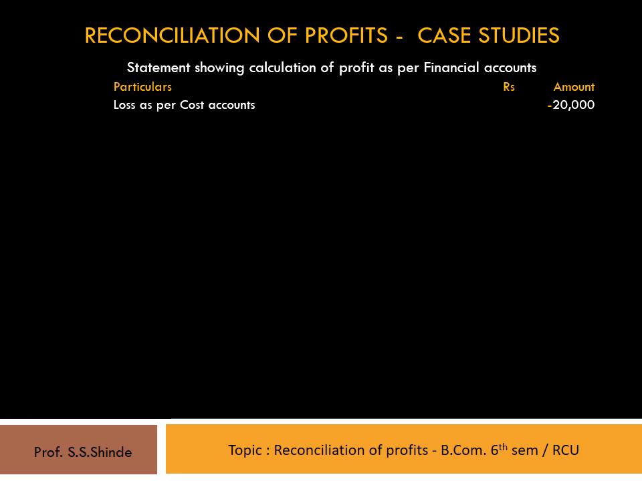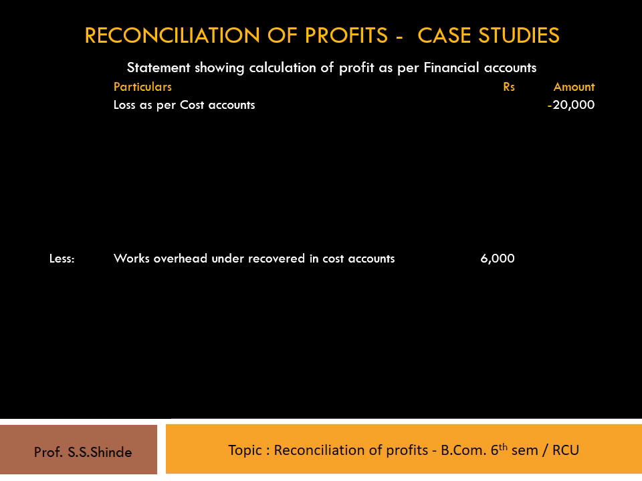Works overhead under recovered in cost accounts, rupees 6,000. Due to this, the profit as per cost accounts will be more, and as per the financial accounts it will be less by rupees 6,000. Therefore, the amount should be deducted from the cost account profits. So it is shown under the less items, that is works overhead under recovered in cost accounts, in the inner column 6,000 rupees. Let's take up the second transaction.